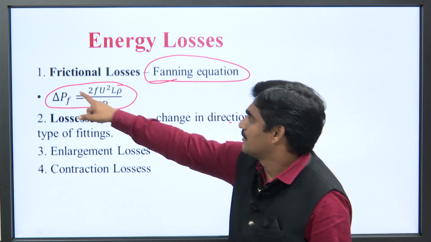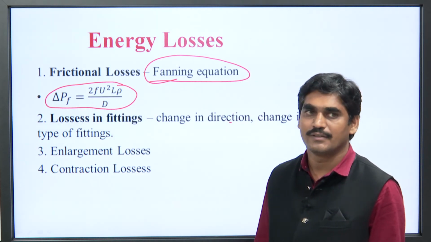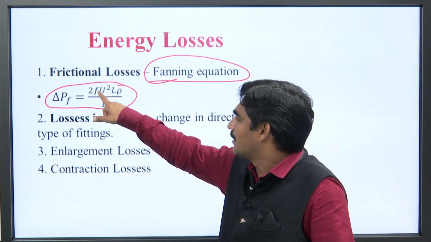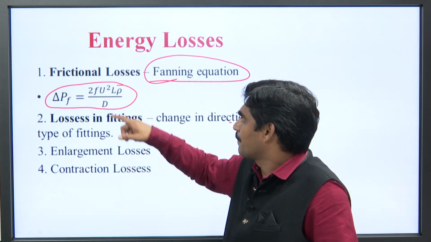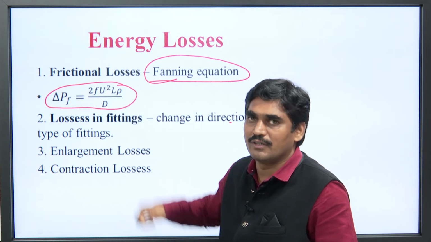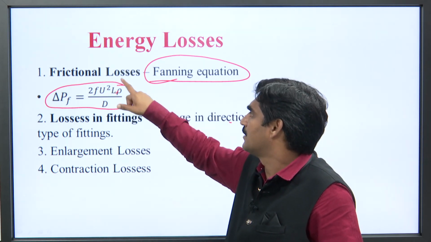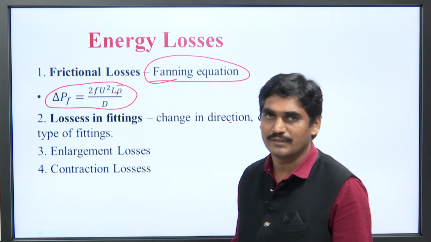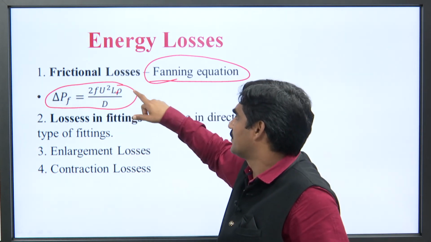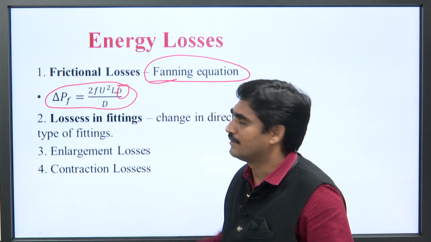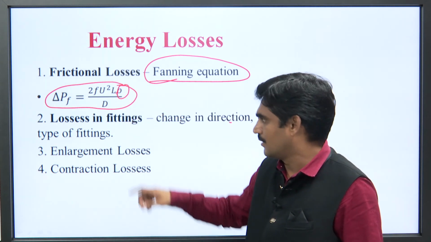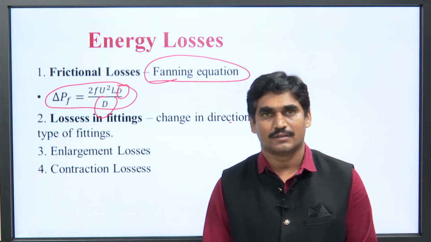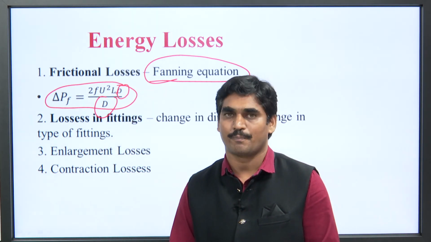In this equation, P f is the pressure difference, that is the frictional pressure difference. u square is the velocity, L is the length of the pipe through which the fluid is flowing, F is the frictional factor, rho is the density of the liquid, and d is the diameter of the pipe.